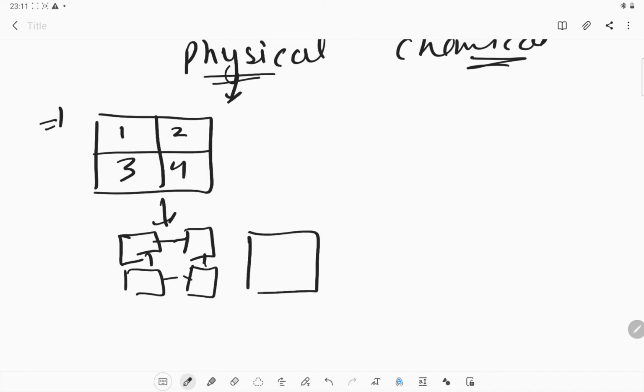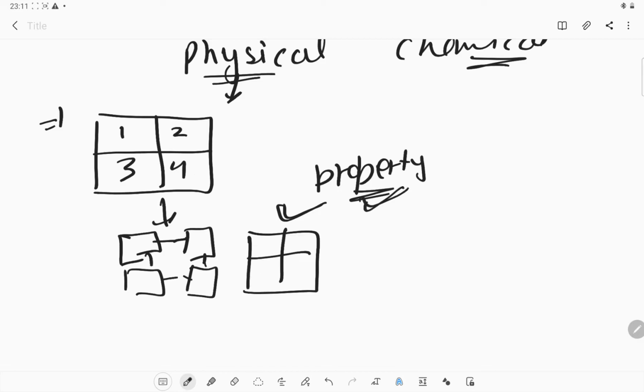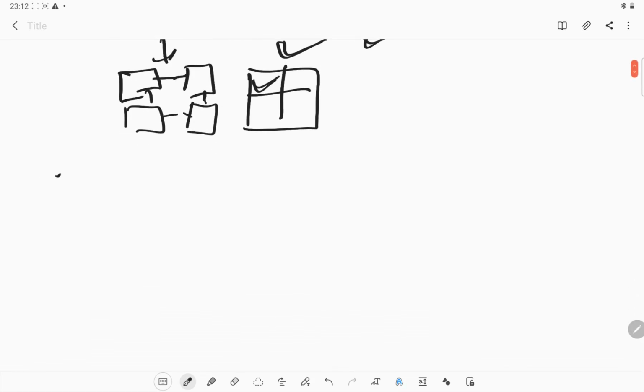What do we get? We get the paper itself. So is there any change in the property of the paper? No, there is no change in the property of the paper, because it's still paper. The size of the paper has changed, but the property remains the same. This is paper and the combined form is also paper. So these kinds of examples are physical change.